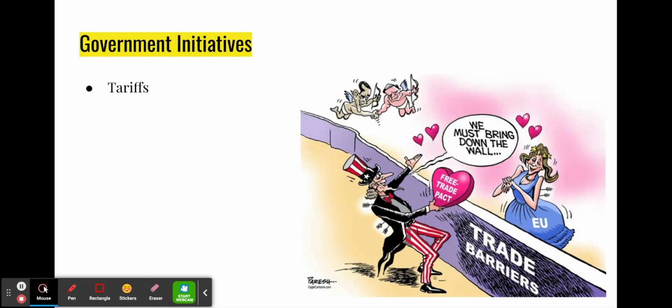Now, another thing that can happen is what's called a trade embargo. So a trade embargo is an official ban on trade with a specific country or a specific good or product. So you guys might be familiar with, for example, the Cuban embargo, where the United States put an embargo on Cuba back in the 60s. It was sort of lifted under Obama, but I don't even have the slightest idea of where we're at right now, honestly, with Cuba. But basically, it prevented all imports from Cuba to get to the United States through that embargo.